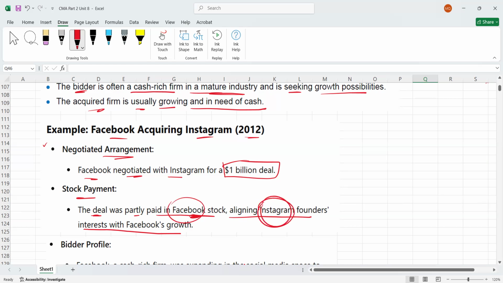Now, the bidder profile, it's just a discussion only. Facebook was a cash-rich firm. They were having cash, was expanding in the social media space to maintain growth, and they were looking for growth. The acquired firm was Instagram. Instagram was a growing firm with significant user engagement, needed resources to scale operations. So they were in need of cash. So that's why Facebook offered the deal for $1 billion.